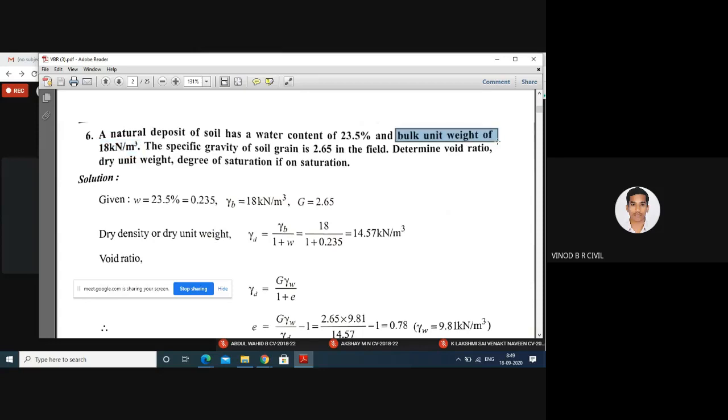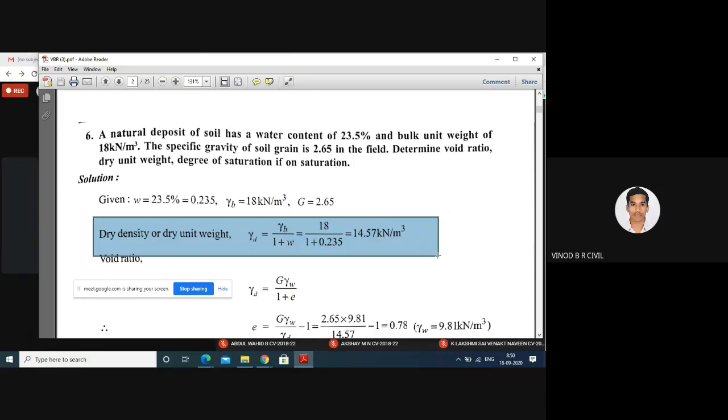Gamma D is equal to gamma B, that is 18, divided by (1 plus W), where W is the water content, 23.5, given in the problem. Therefore gamma D is equal to 14.57 kilonewton per meter cube. Okay, any doubt students with respect to dry density calculation? No, sir.